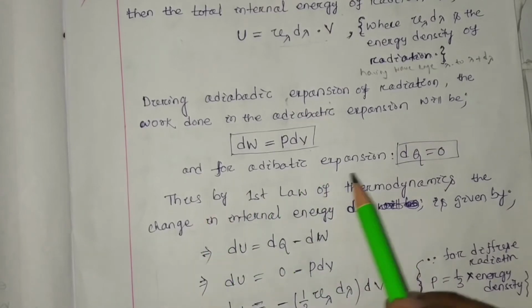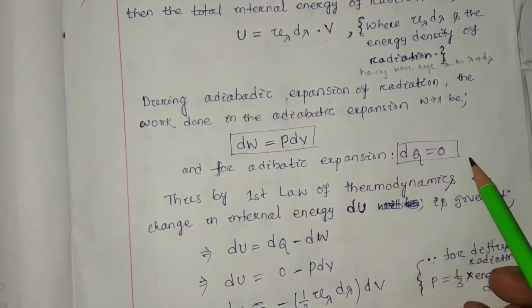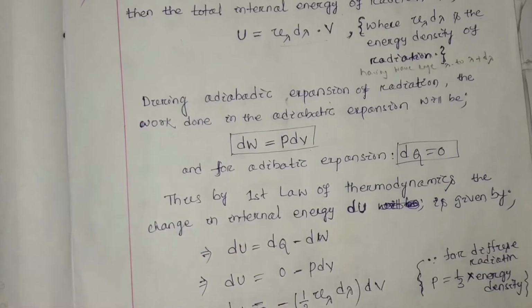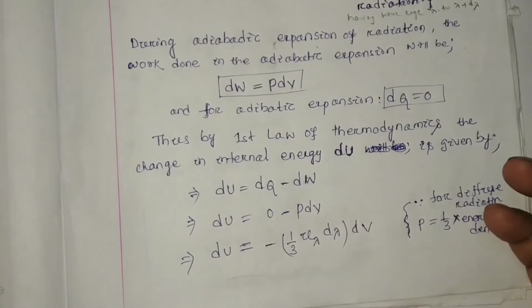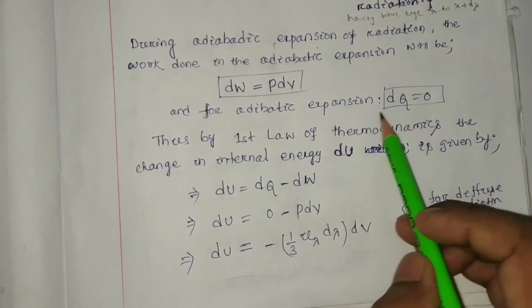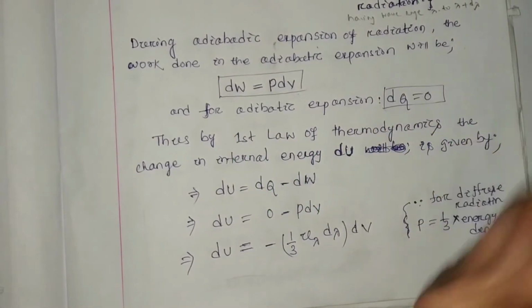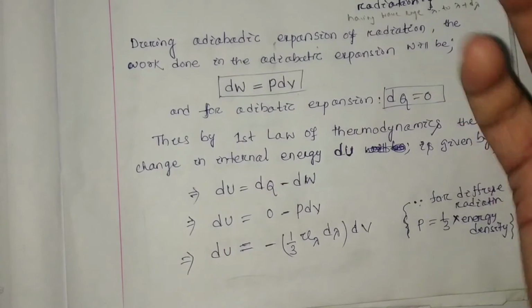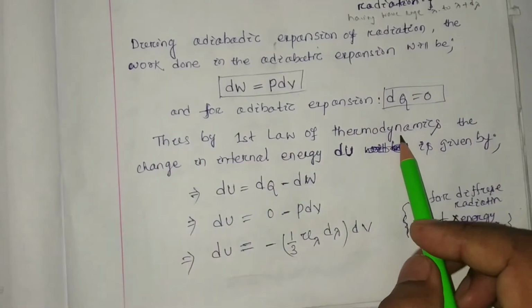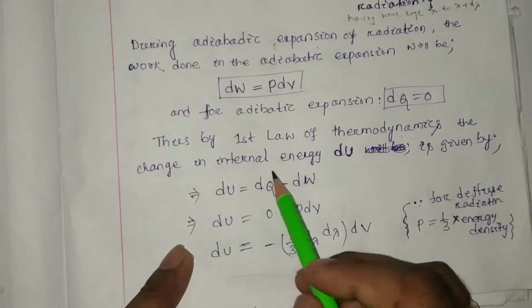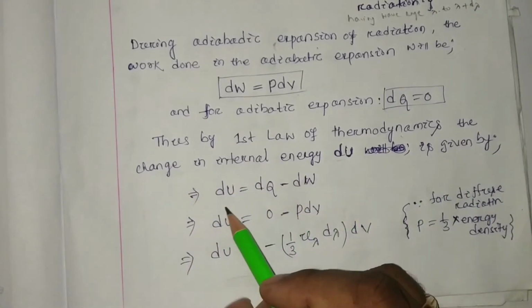And for adiabatic expansion, we know that dQ equals 0. No heat is going to be absorbed, and there is no exchange of energy. There is no exchange of heat, that means not taken from the outside, not given to the outside. Thus, by the first law of thermodynamics, the change in internal energy dU can be written as dU equal to